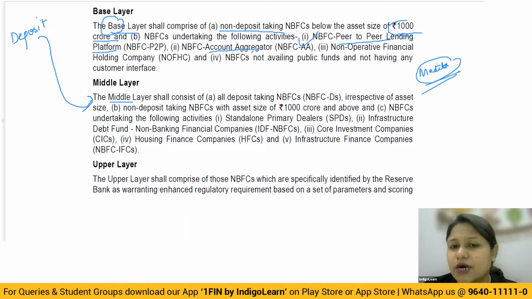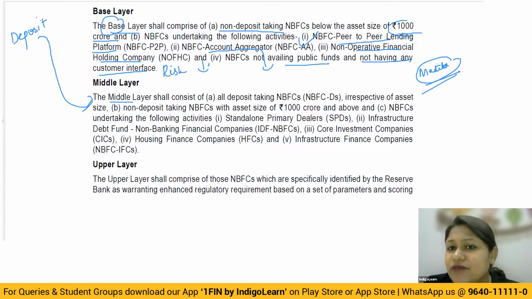Then NBFC account aggregator. What is an account aggregator? These are NBFCs whose actual focus is collecting information of the customers, like their net worth or any other financial data, all of the information of the customer, and they are going to sell this financial information. So they are account aggregators, collecting all the information required for the purpose of the NBFCs. And non-operative financial holding company, the definition will remain as it is, what you have studied. And NBFCs not availing public funds and not having any customer interface. When you have no public funds and no customer interface, obviously the risk element is going to be less.